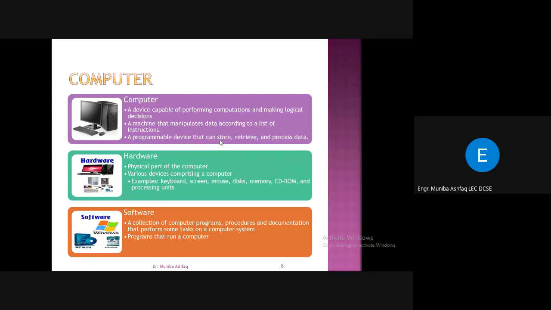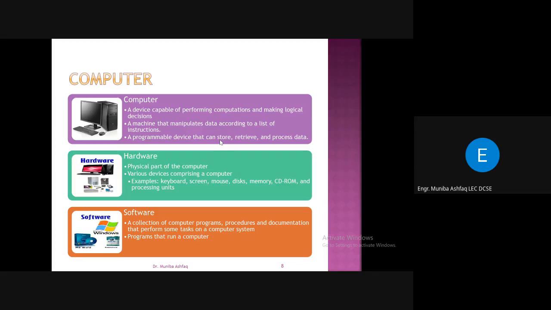Then after that, a computer is actually composed of hardware and software. Hardware you already know. What is hardware? The physical part of the computer. Various devices comprise the computer hardware. It contains a keyboard, screen, mouse, disk, memory, etc. All this physical part of the computer is called hardware.